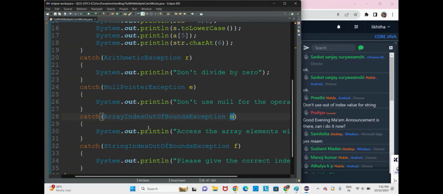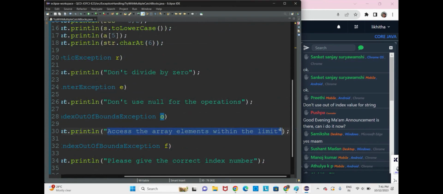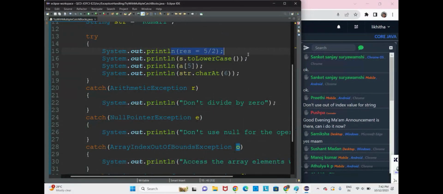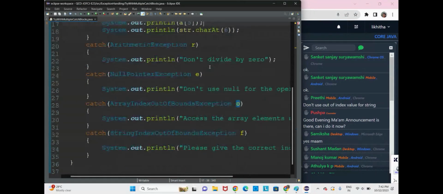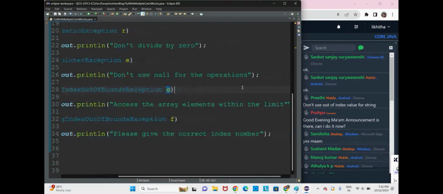Now it will tell the reason: access the array elements within the limit. We will get the first two lines of output neatly, but here you get an array index out of bounds exception, which is caught in the catch block, and you'll get the output.